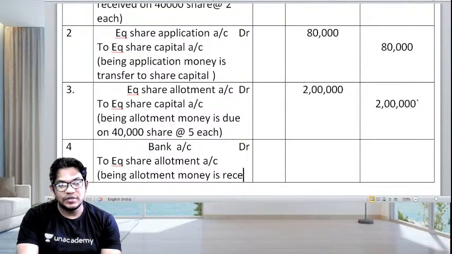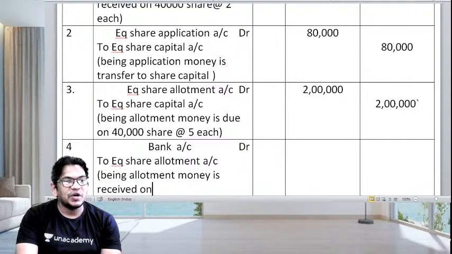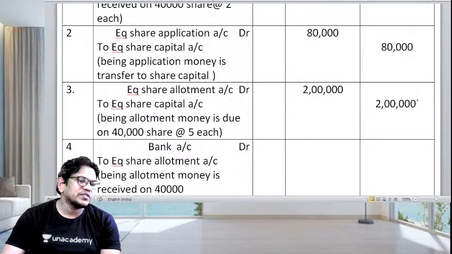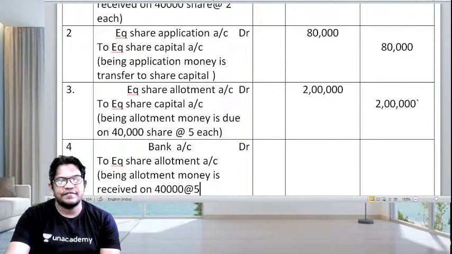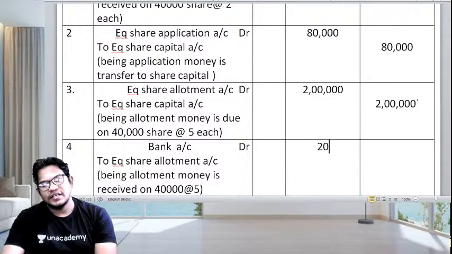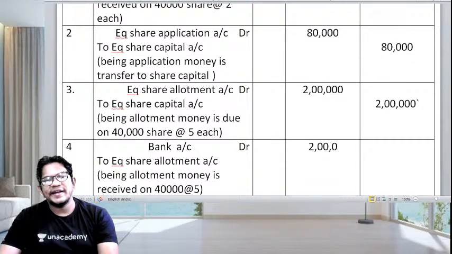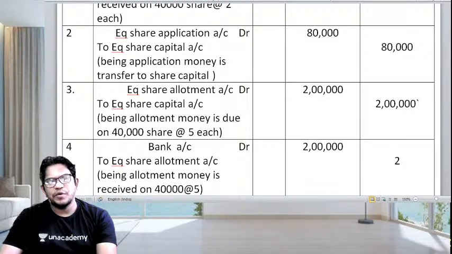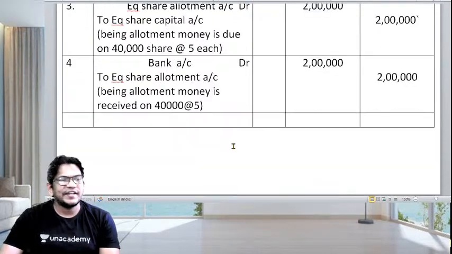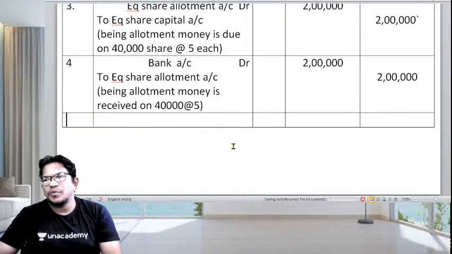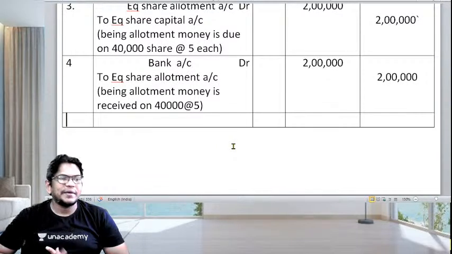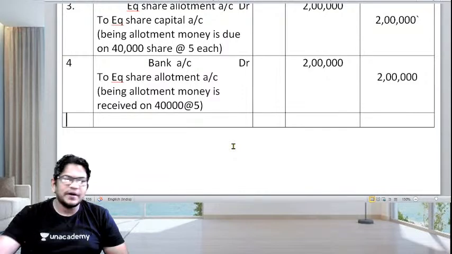right मेरे बच्चों? सही बोला आपने? Received on all the money, 40,000 at the rate of 5. Yes, you're right. The above money, because we don't have any adjustment on the allotment as of now. Tomorrow's problem definitely we are going to have so many adjustments. Pro rata basis I will teach tomorrow in classes. So this is done with the second part.